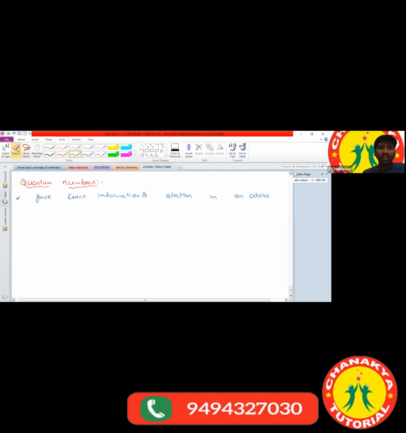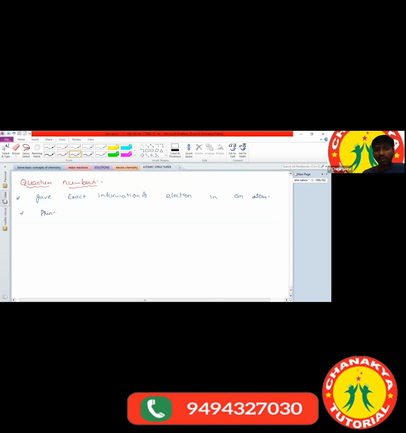Generally in an atom, we don't know where the electron is at. So quantum numbers give the exact information of the electron in an atom. Clear? Now, how many types of quantum numbers do we have? We have 4 types of quantum numbers.